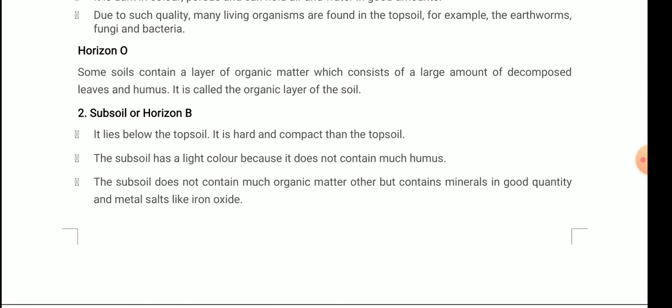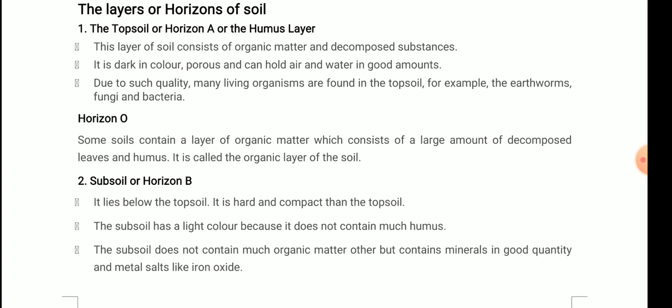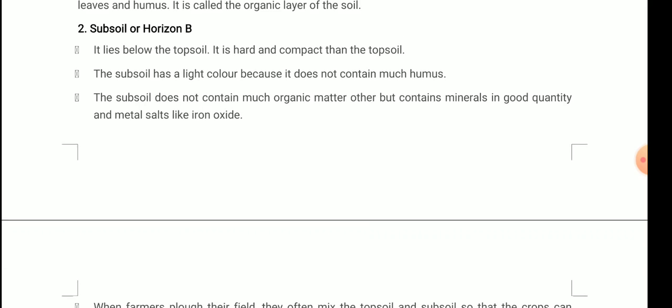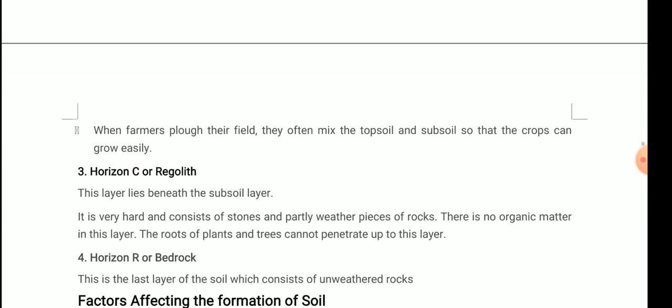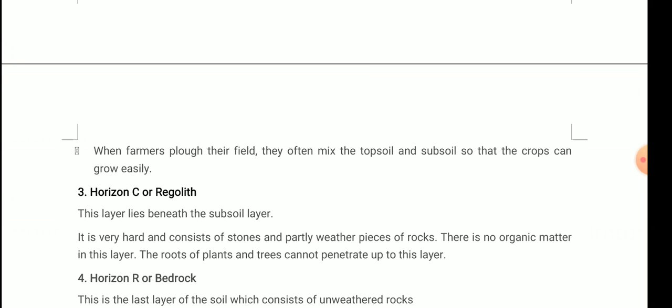What did we discuss? Let's see. We discussed the topsoil, that is also horizon A, which is the humus layer. Then we discussed the subsoil, or horizon B. And then we discussed horizon C, that is the regolith, and then there is horizon R, or the bedrock. Clear? So this completes our soil profile. I hope you understood it. You can watch the video again if not.